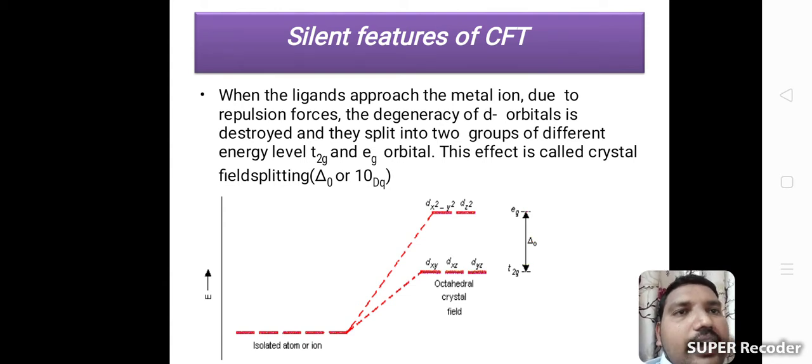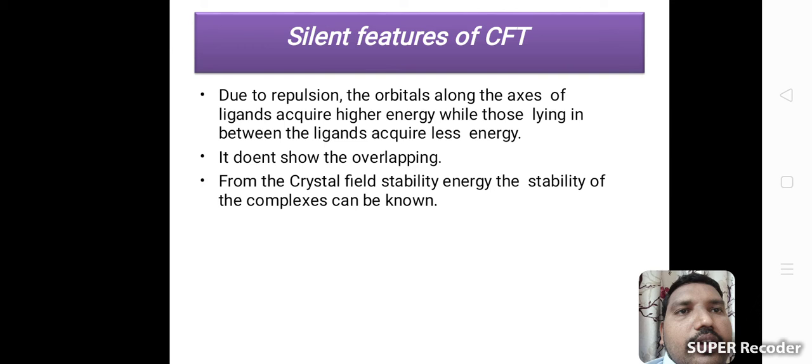This is another salient feature. Due to repulsion, the orbitals along the axes of the ligands acquire higher energy, while those lying in between the ligands acquire less energy. That means orbitals along the axis acquire higher energy, and orbitals between the axes acquire less energy.